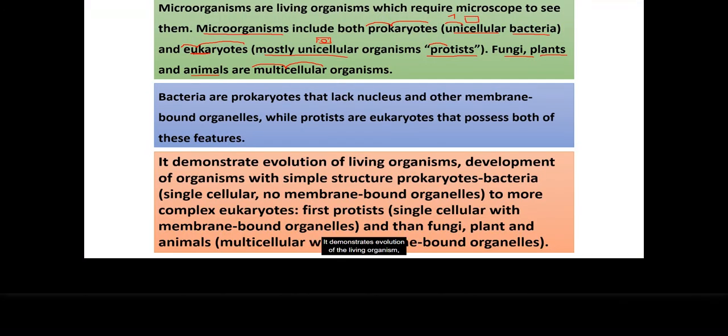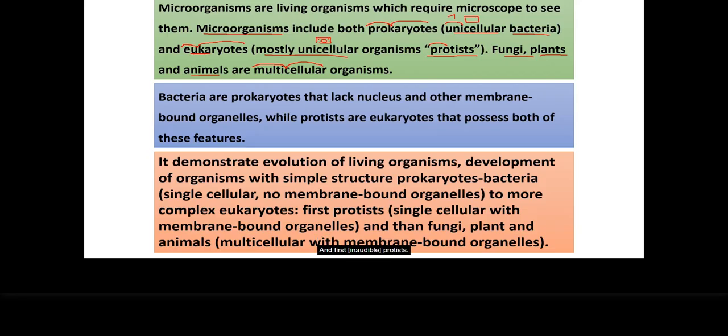It demonstrates the evolution of living organisms, the development of organisms from a more simple structure, such as prokaryote bacterial cells, which are singular cellular, with no membrane-bound organelles, and then they become a more complex structure. So it's more complex and it becomes eukaryotic cells.